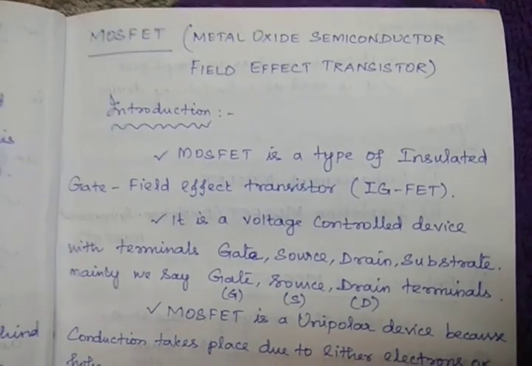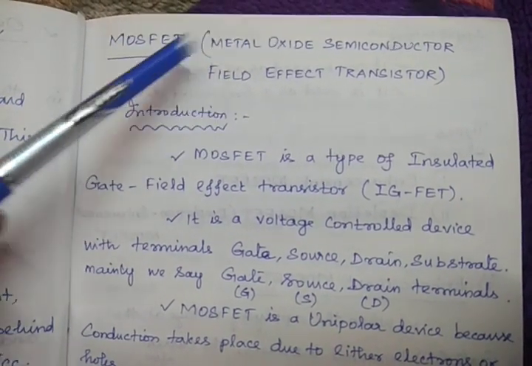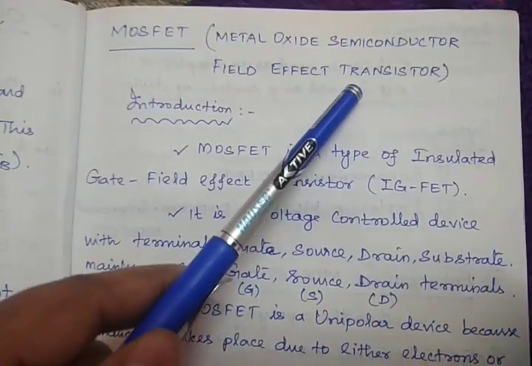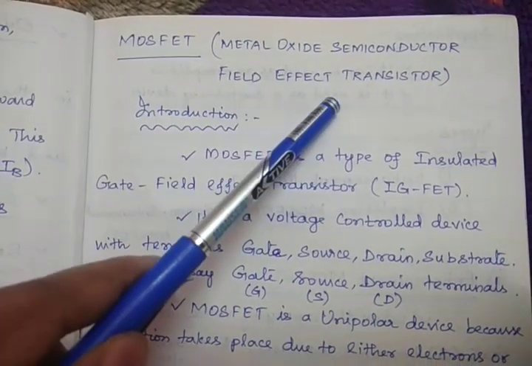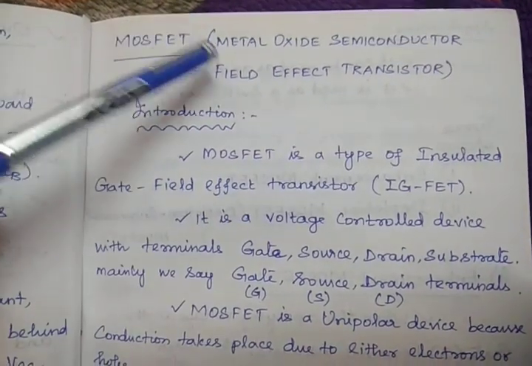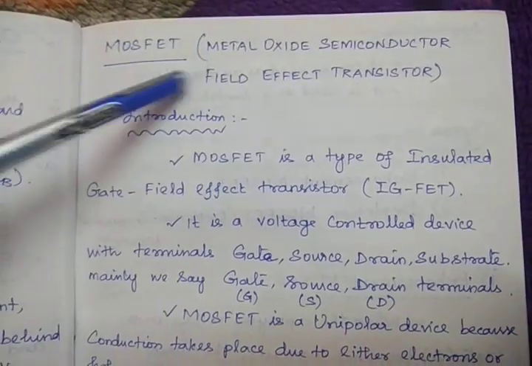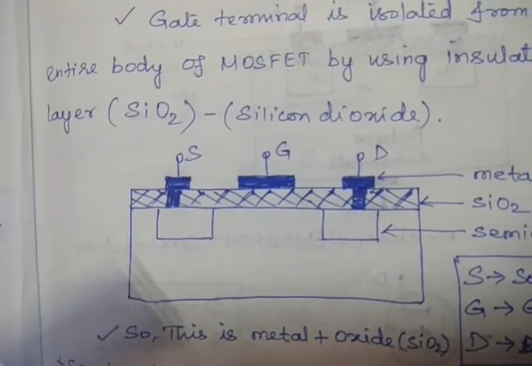Hi everyone. Today we are going to discuss MOSFET. MOSFET means metal oxide semiconductor field effect transistor. It is one of the types of field effect transistor. And why this MOSFET is called metal oxide semiconductor FET, here we have taken an example figure.